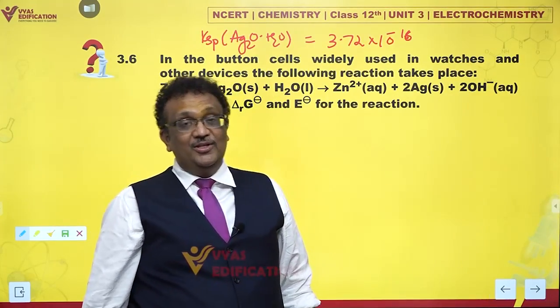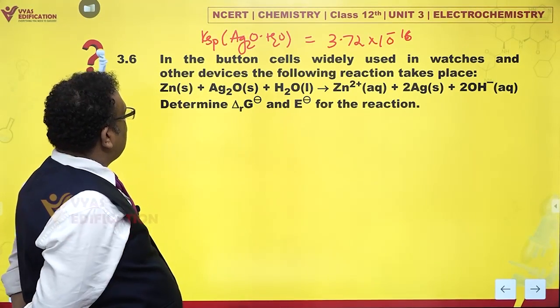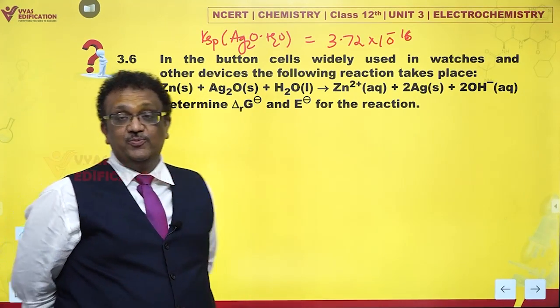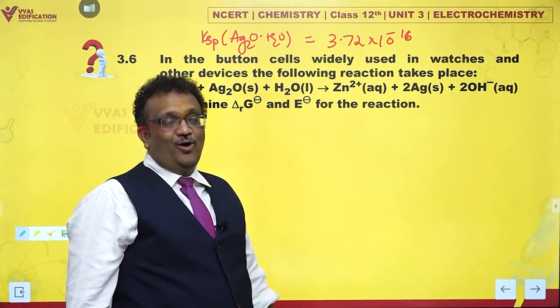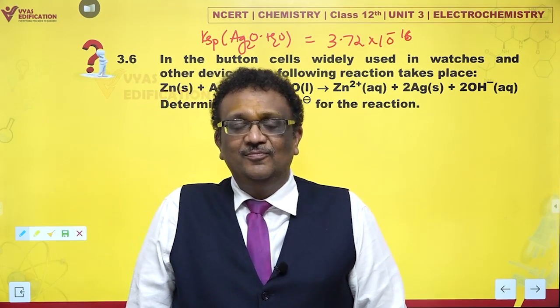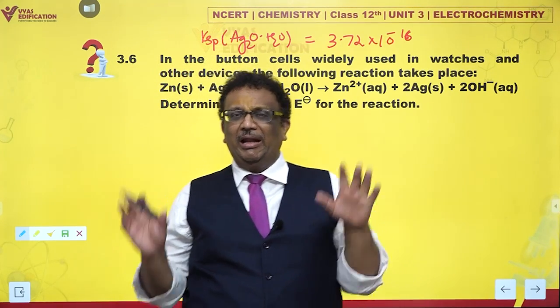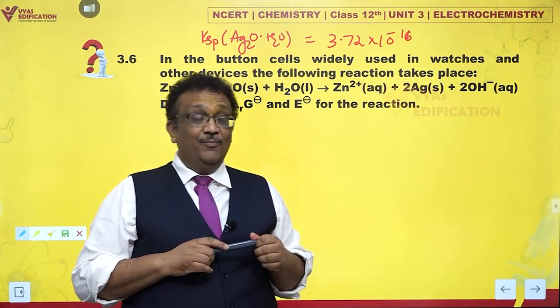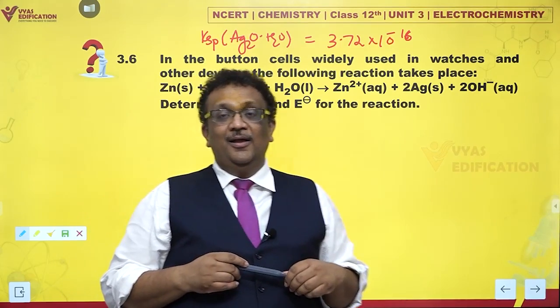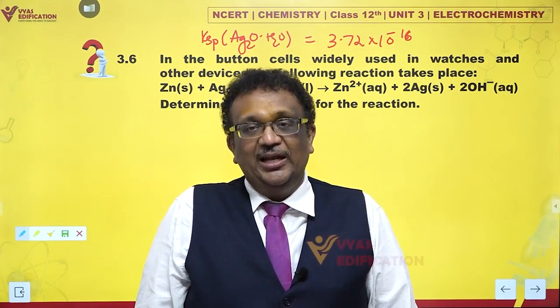Well, let's take a look at this question which says, in the button cells widely used in watches and other devices, the following reaction takes place. And you have a reaction. Determine delta G naught and E naught for the reaction. It's a lovely question with all possible characteristics of NCERT. What are the characteristics? Being illogical, being unreasonable, and trying to appear fascinating without actually sometimes it can get disgusting.